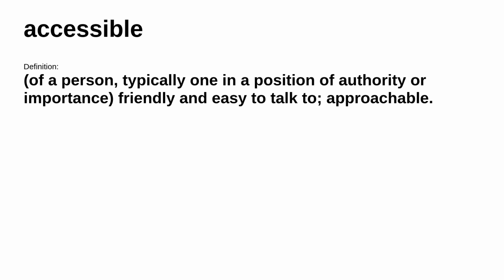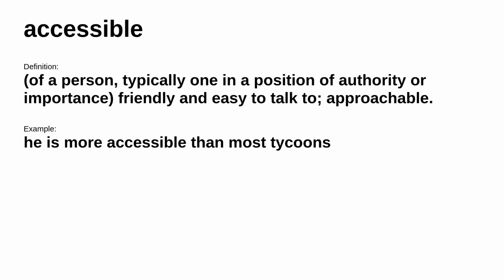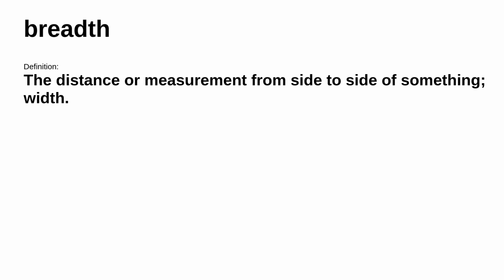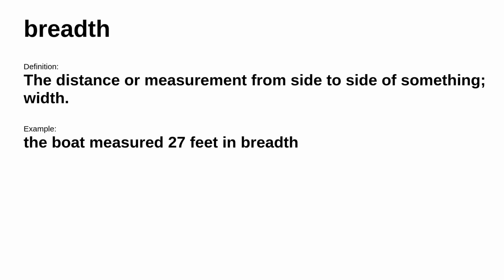In other places, it means of a person, typically one in a position of authority or importance, friendly and easy to talk to, approachable. Consider this example, he is more accessible than most tycoons. The next word is breadth. It means the distance or measurement from side to side of something, width. Consider this example, the boat measured 27 feet in breadth.